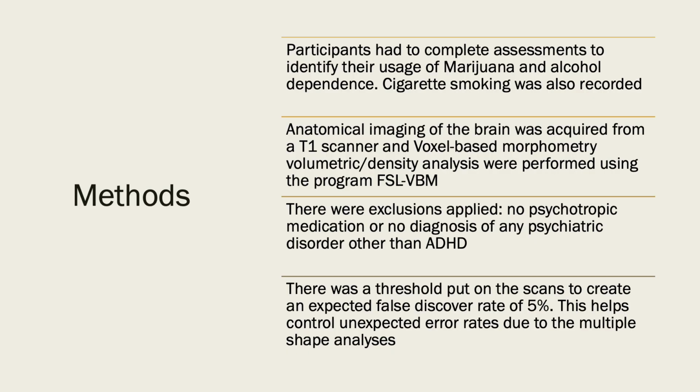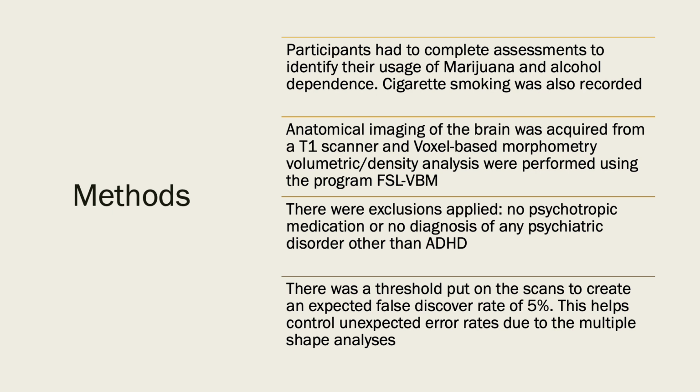The experiment started with the completion of assessments to identify the usage of marijuana and alcohol dependence in each participant. Cigarette smoking was also recorded as another confounding variable. There were exclusions applied to the participants: no psychotropic medications, or no diagnosis of any psychiatric disorder other than ADHD.